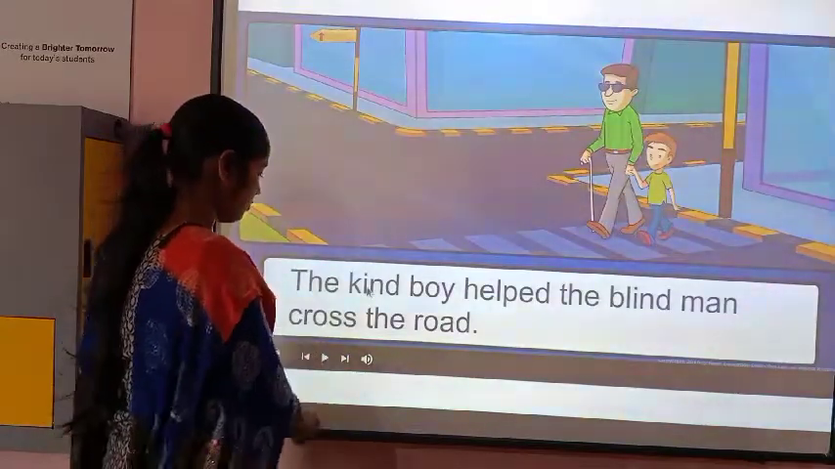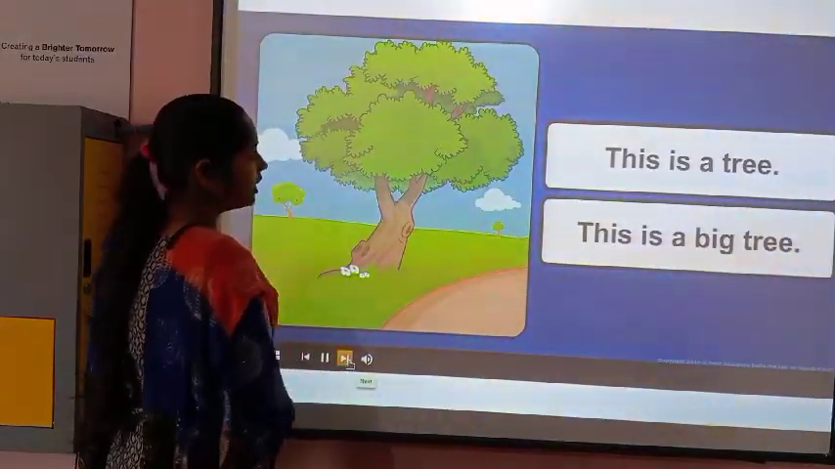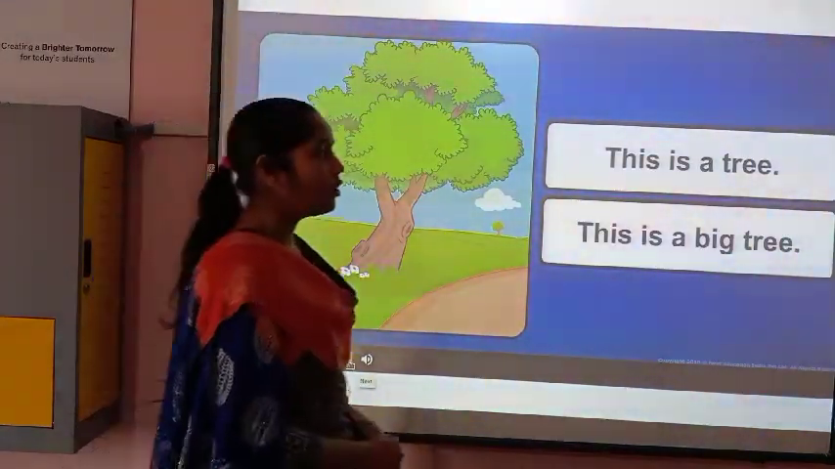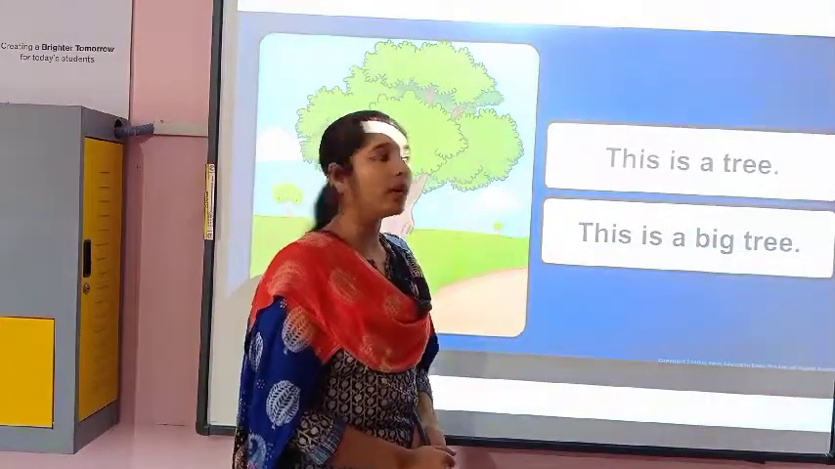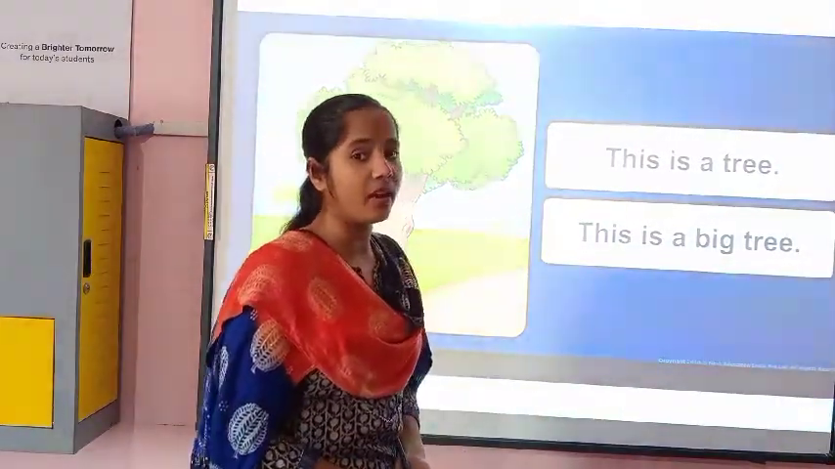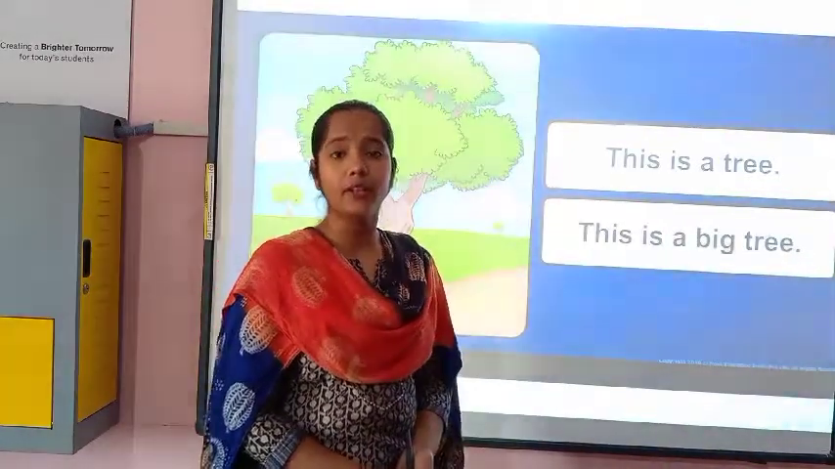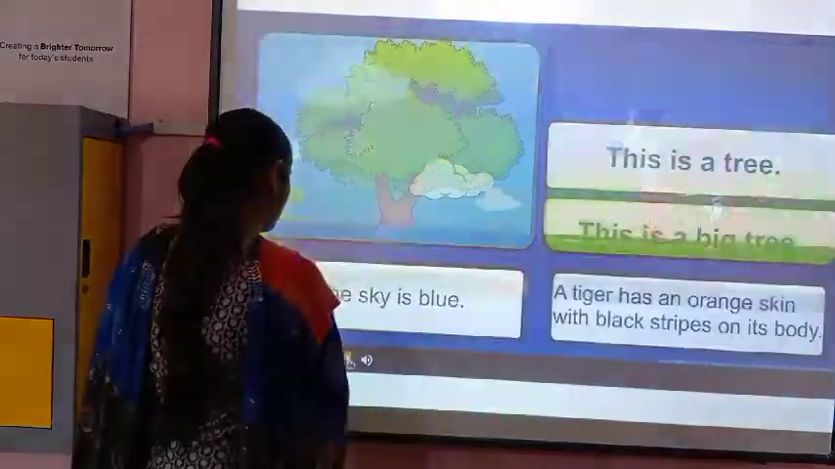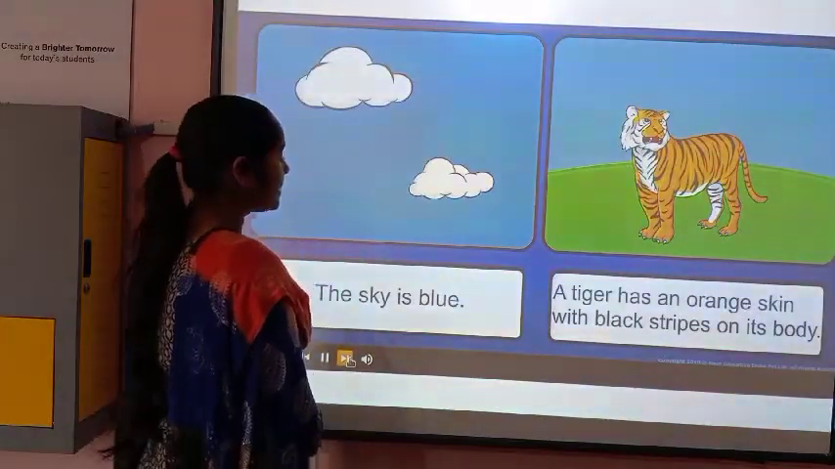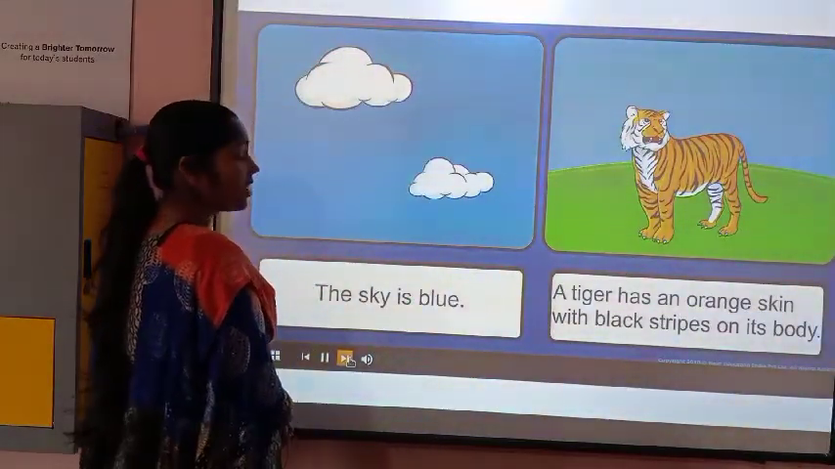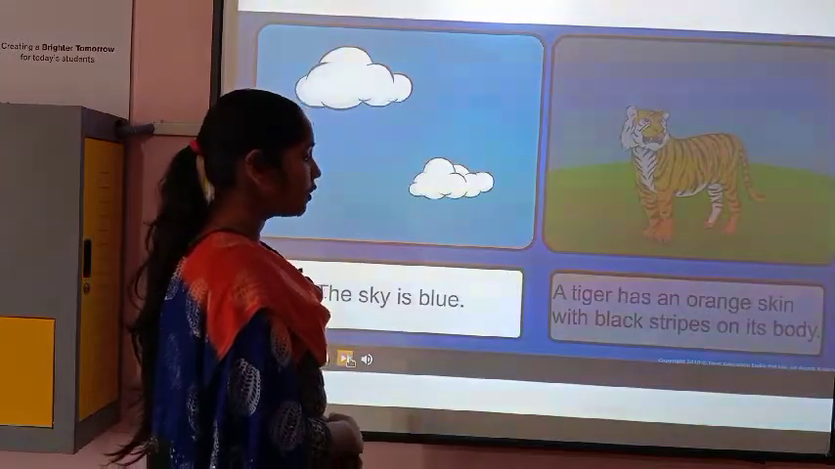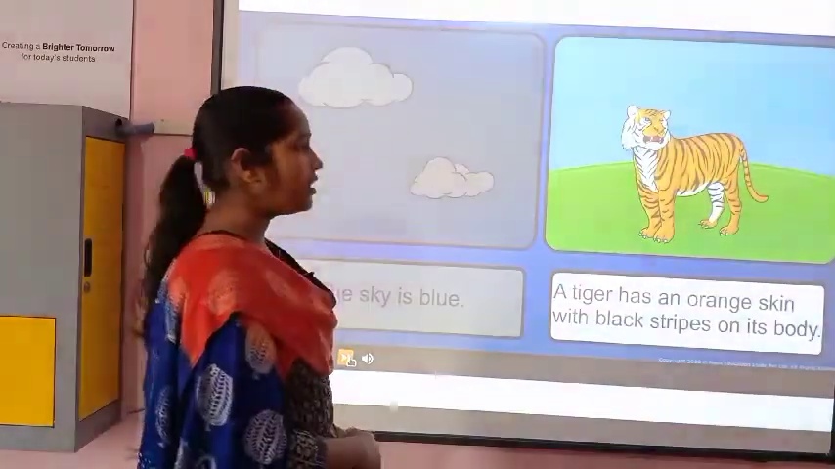Cross the road. Now this is a tree. Tree is a noun here. But if I say this is a big tree, so big is describing the tree. Okay, the sky is blue. So what is the color of the sky? Blue. So blue will be an adjective here.